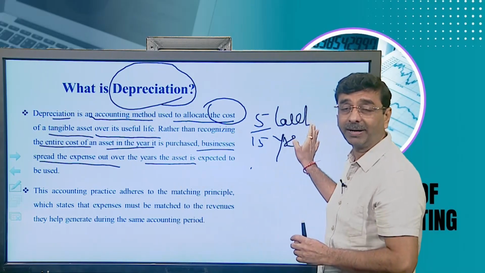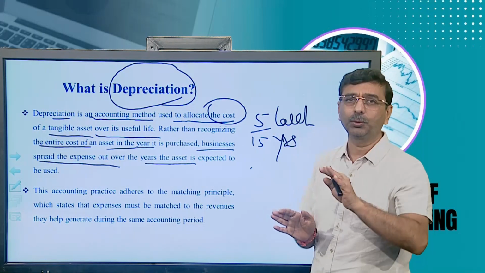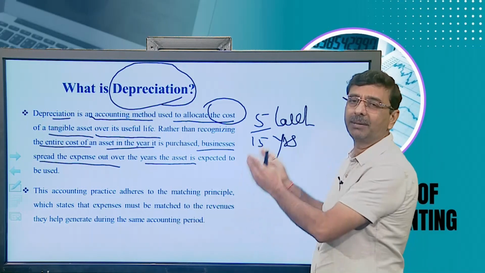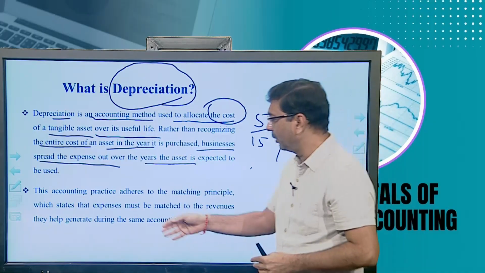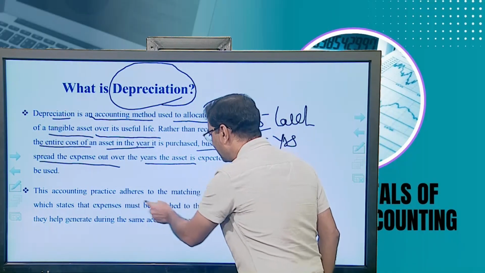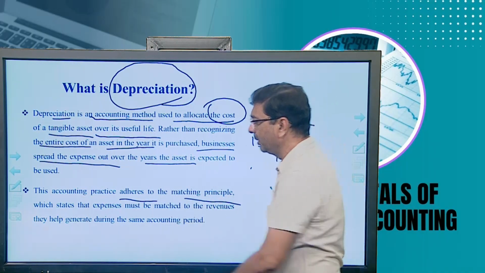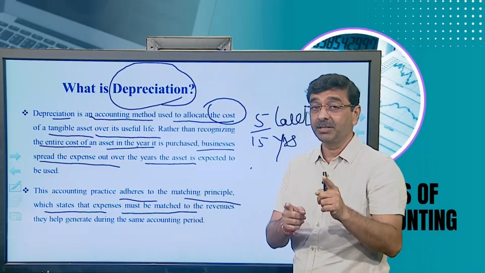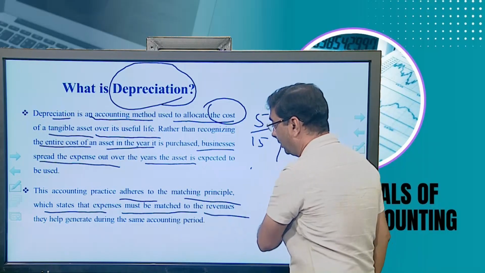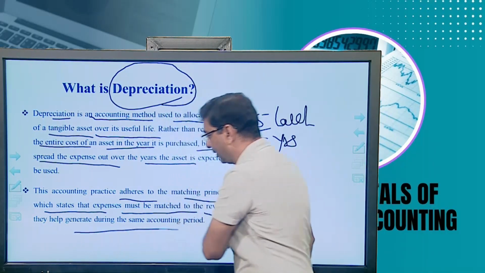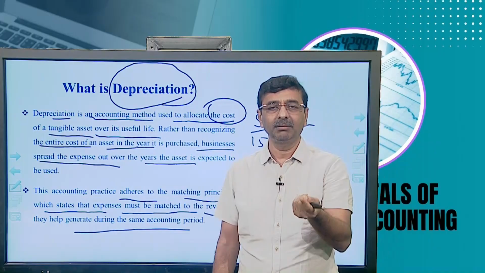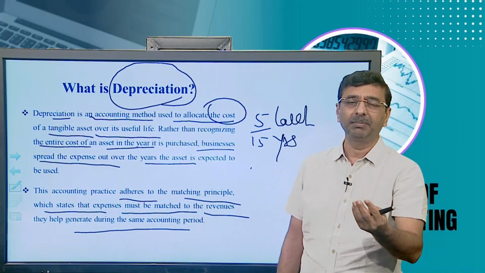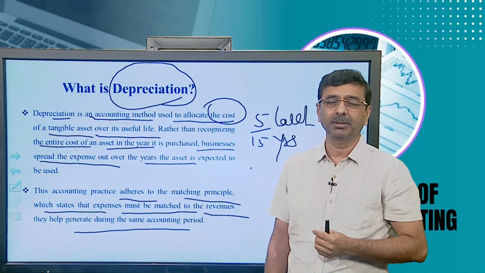There are some other factors also affecting in this case, but I just want to explain what is depreciation. That is why I am taking a very simple example. Now, these accounting practices are there for the matching principle, which states that expenses must be matched to the revenues that help generate them during the same accounting period. Again, this was already briefed at the time of the introduction of the chapter.